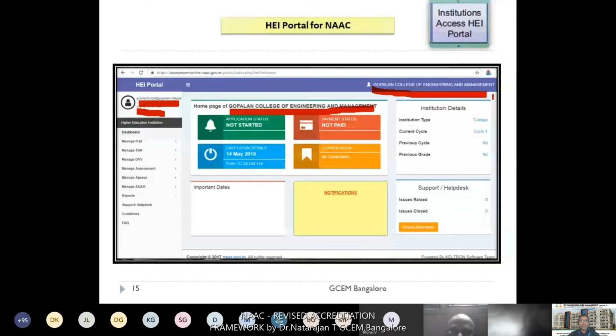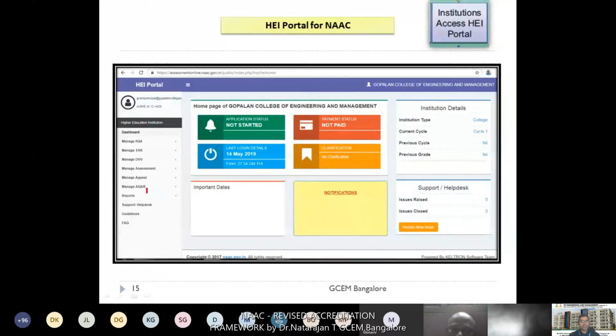And this is the complete portal for applying for the entire thing, whatever we discussed earlier: IIQA, SSR, and the DVV process. From the starting to getting the grading of the institution, even the renewal process after that, everything you can do by using this web portal only. So this is a very important thing. Creation of your exclusive web portal and login credentials is very important. Initially you may see that the application status is not started yet. Once you have applied for all these things, you may get the update here.